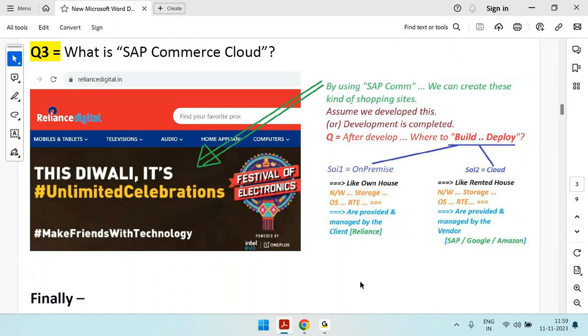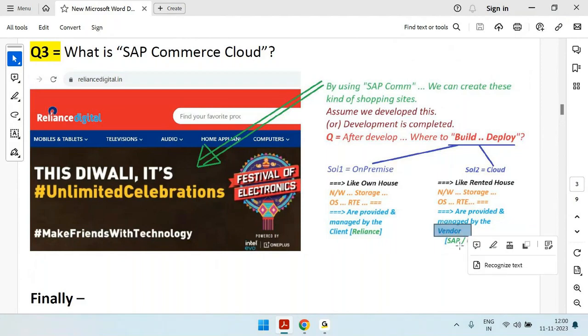Okay, good. Then what about if I go with the cloud? As I mentioned, cloud is like a rented house. Then in case of a rented house, what will we do? We will use the house and we will simply pay the rent. Similarly, network, storage, operating system, runtime environment, and so on will be provided by some vendor.